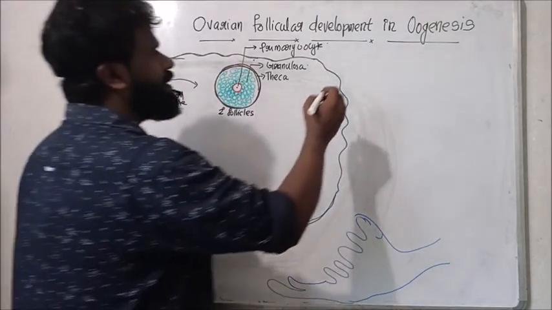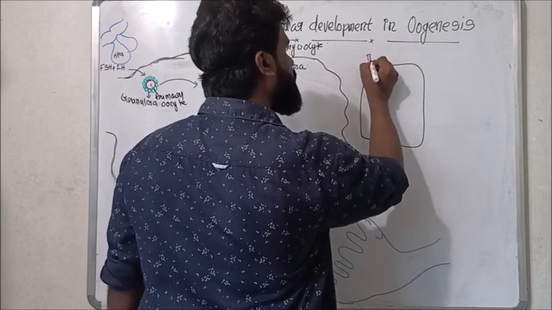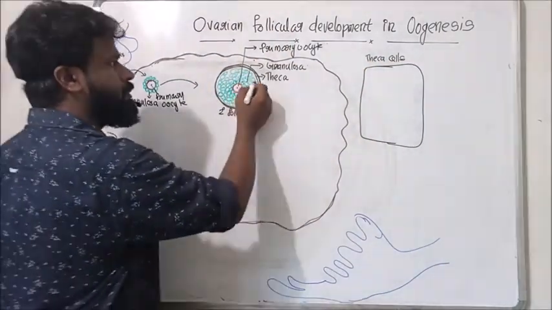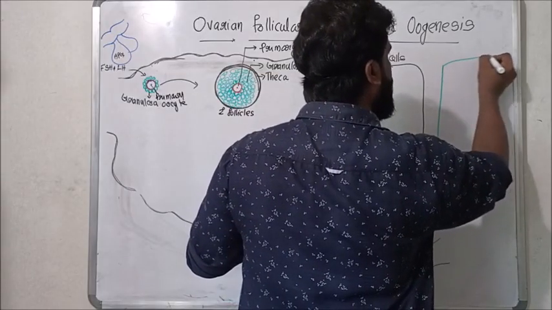Suppose these are the cells of the theca membrane, the theca cells, and this one is a granulosa cell.